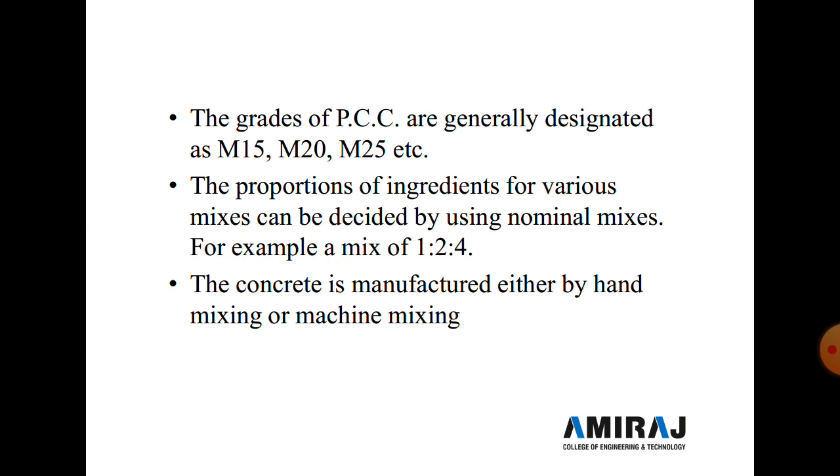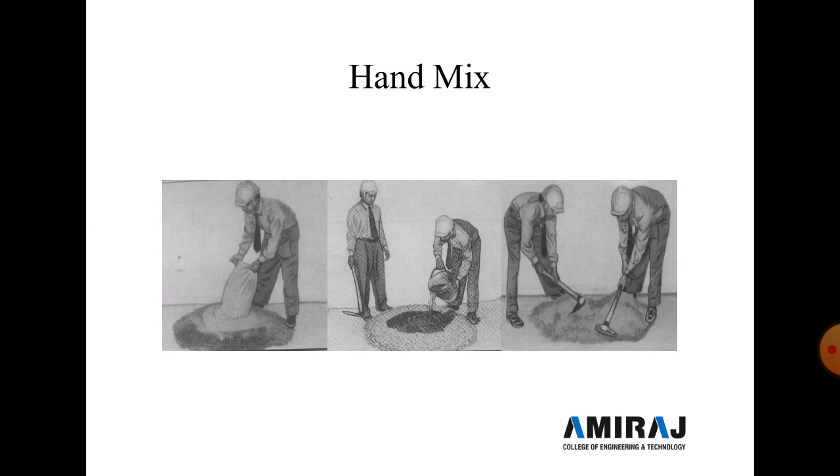In the next slide we discuss hand mix, how to prepare concrete by hand mix. First of all we mix the cement and sand in a clean, dry form. After mixing the cement and sand, we throw all the material onto the aggregate, meaning coarse aggregate.